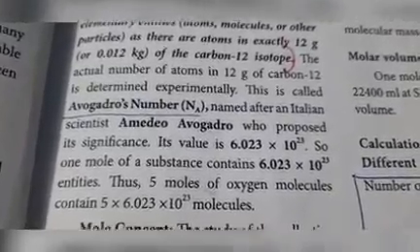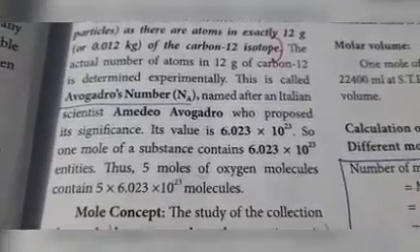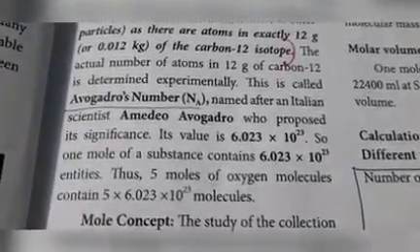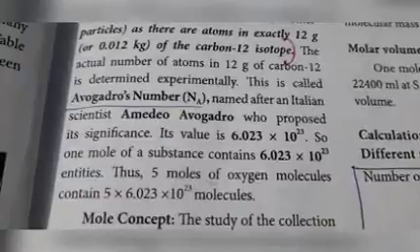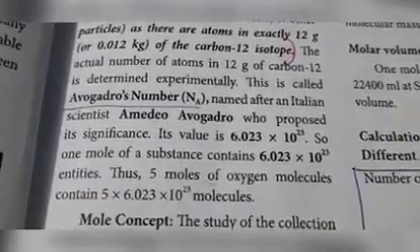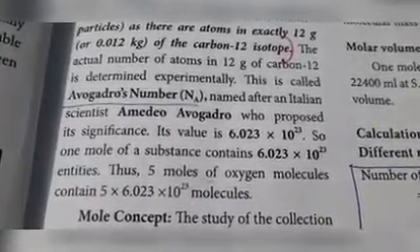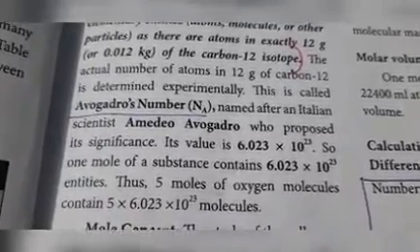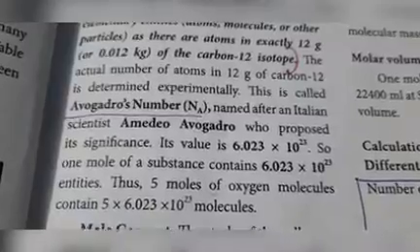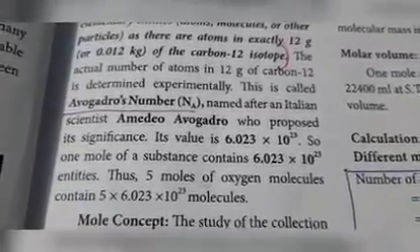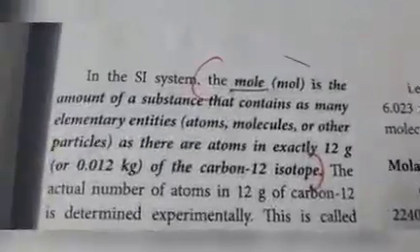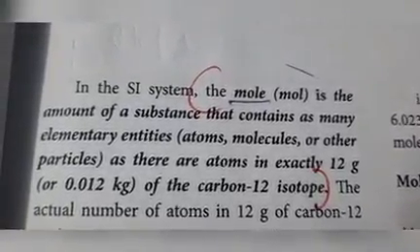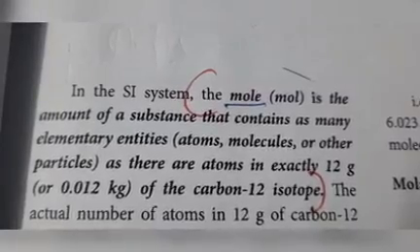So, 1 mole of a substance contains 6.023 into 10 to the power of 23 entities. 5 moles of oxygen molecules contain 5 into 6.023 into 10 to the power of 23 molecules. This is called mole. So, if they ask you to define mole, you have to write these 5 lines only.